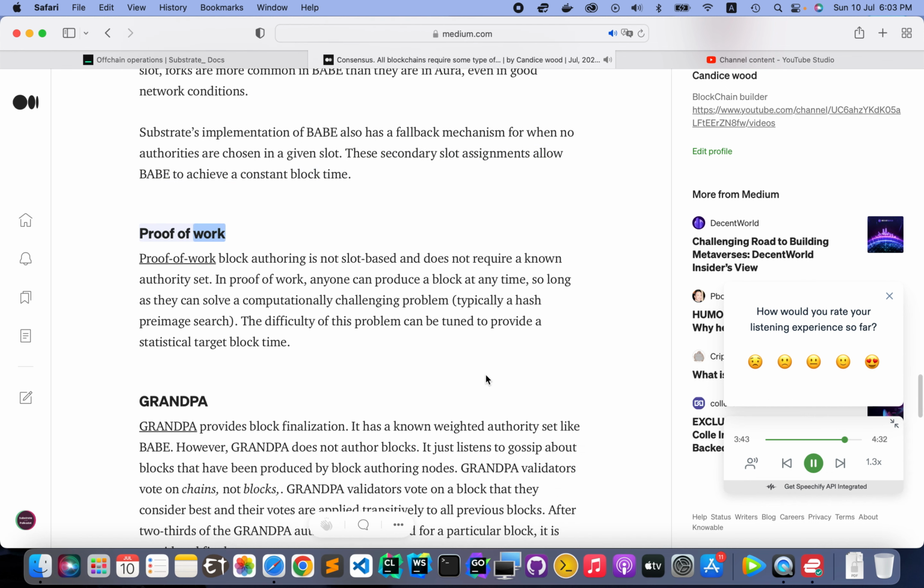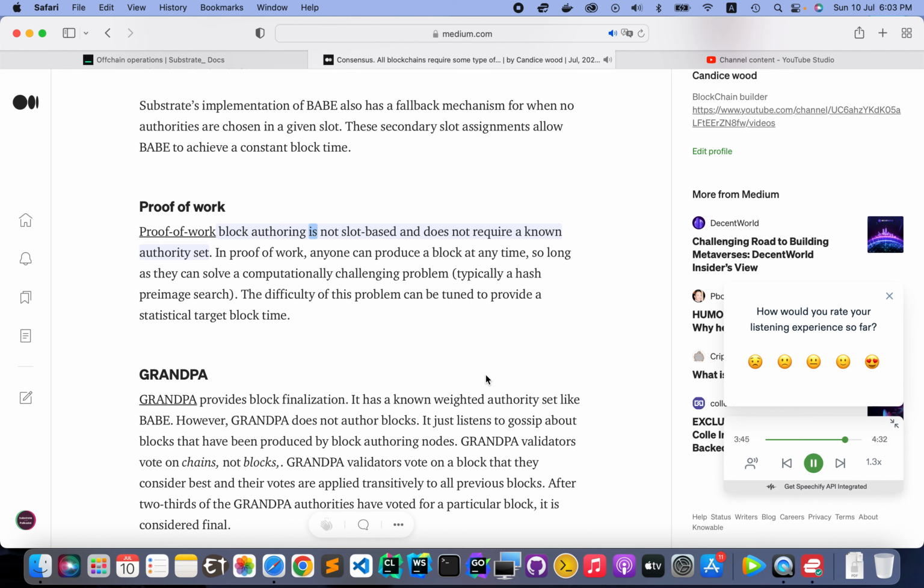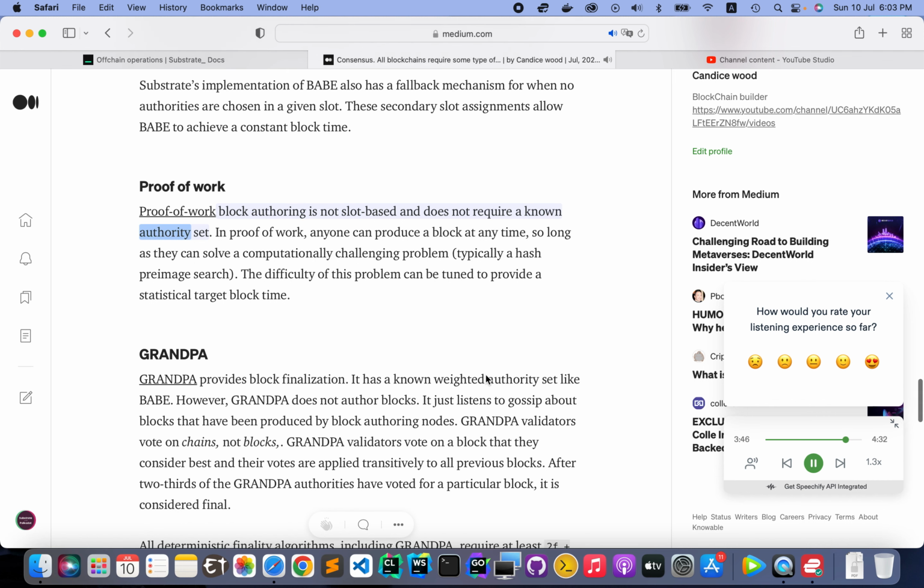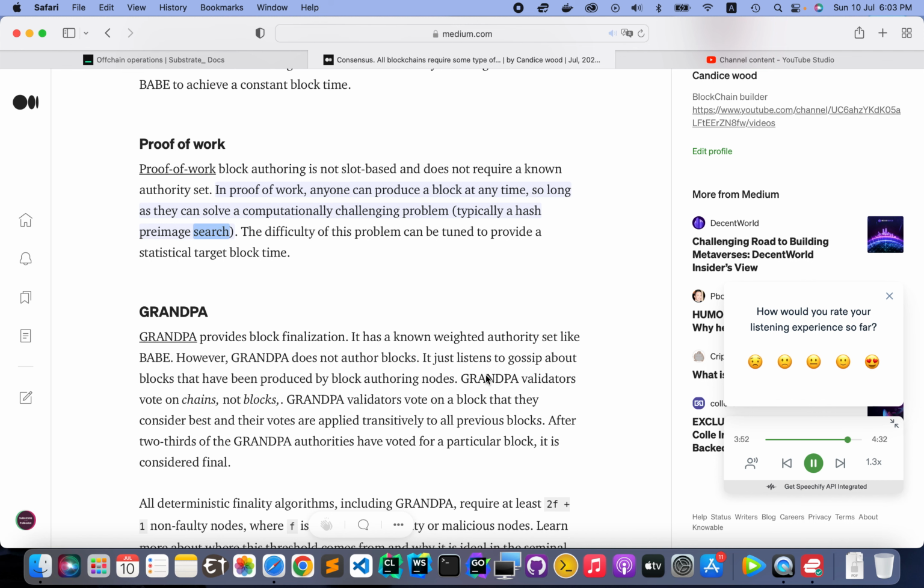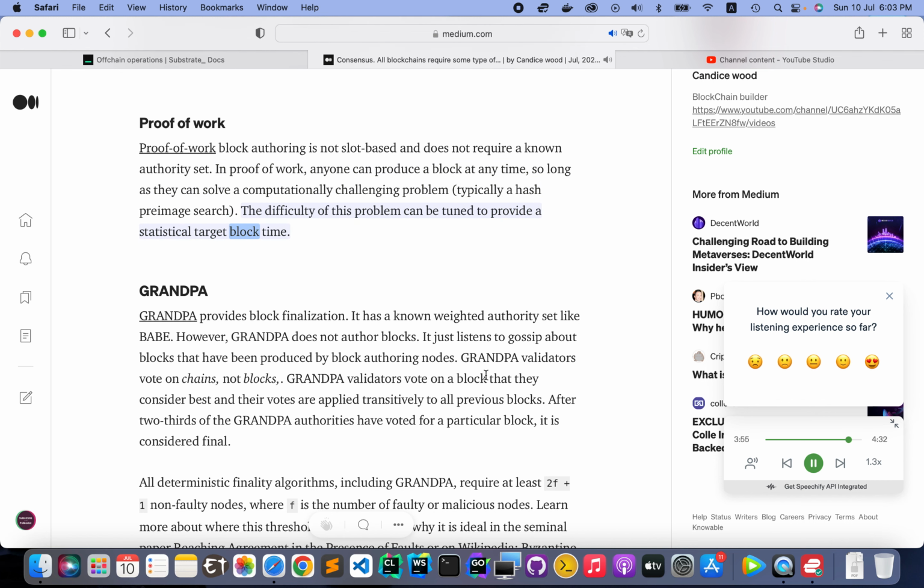Proof of work. Block authoring is not slot-based and does not require a known authority set. In proof of work, anyone can produce a block at any time, so long as they can solve a computationally challenging problem, typically a hash preimage search. The difficulty of this problem can be tuned to provide a statistical target block time.